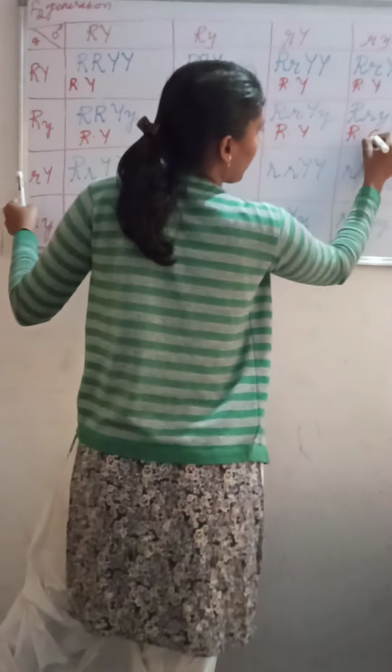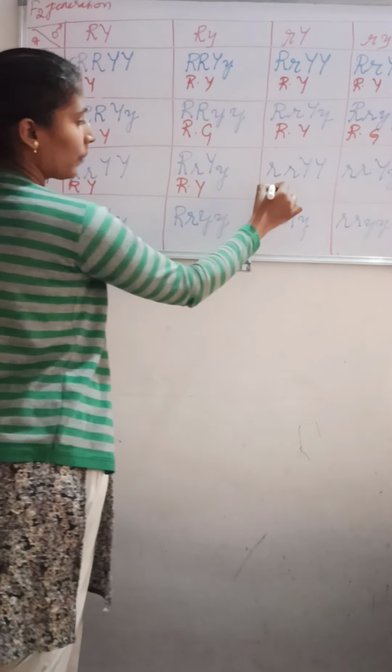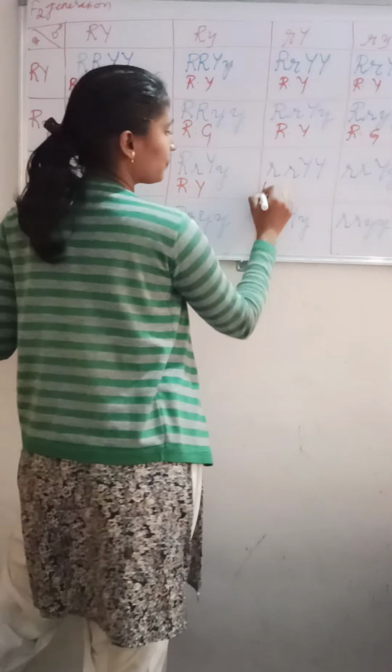Understood? It is a round green. Here round yellow. So next, what will that be? That is round green. Understood? Here round yellow. Here round yellow. Here what? Wrinkled yellow.